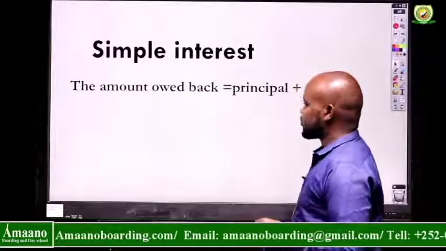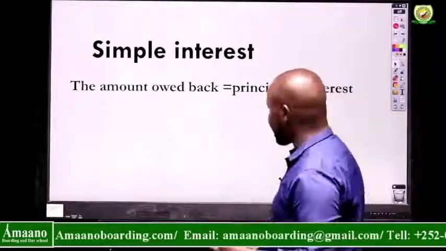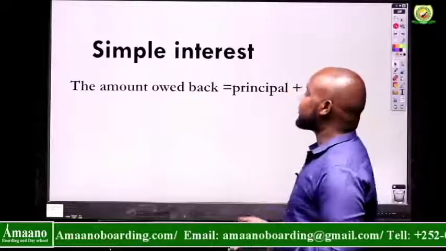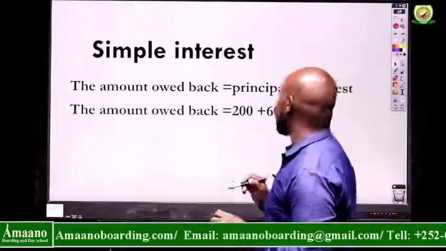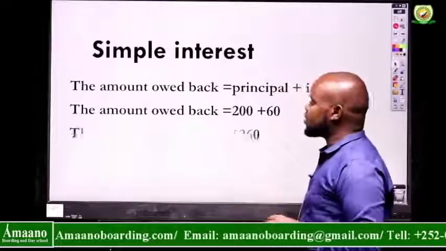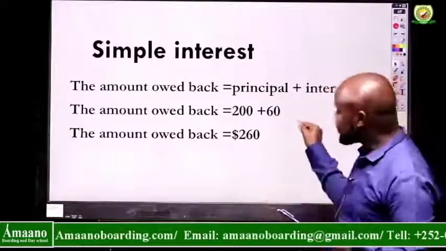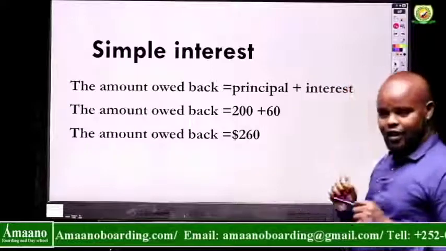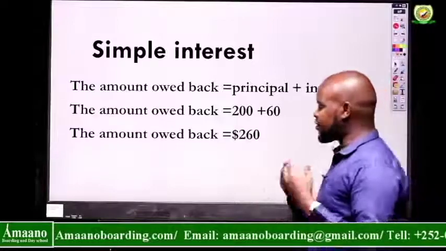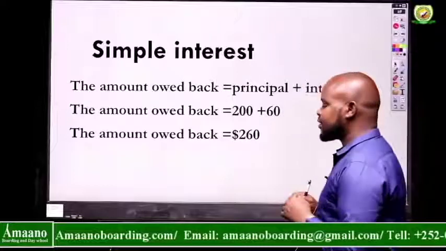What about the amount owed back? The amount the bank expects from the borrower is equal to the principal plus the interest. The principal was $200, plus the interest, which is 60, right? Then 200 plus 60 is 260. This is the amount of money that the client will pay back at the end of the 3 years. That's the end.